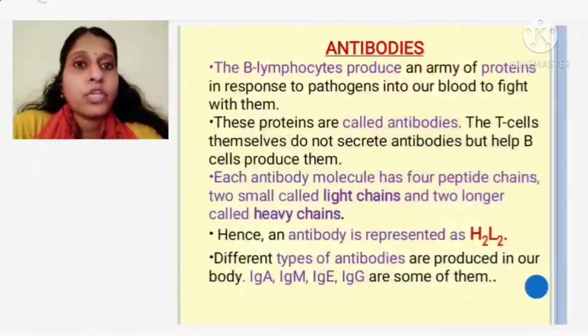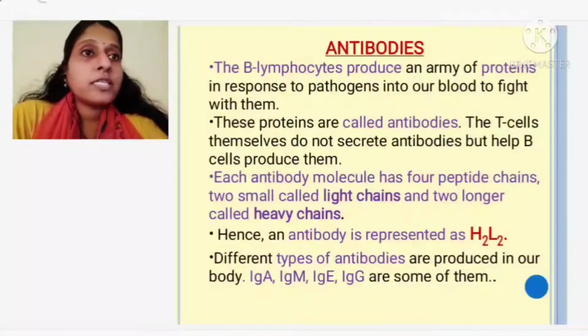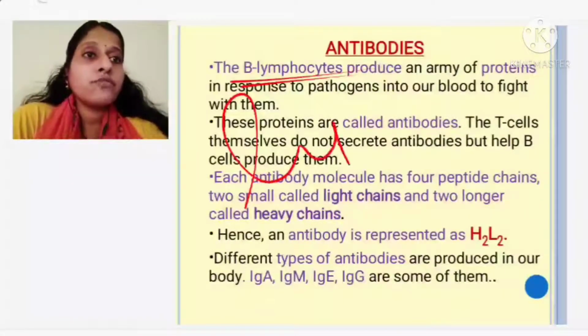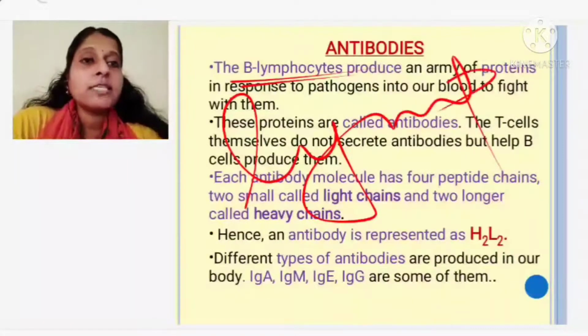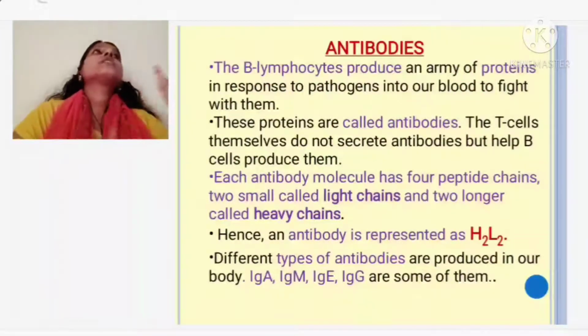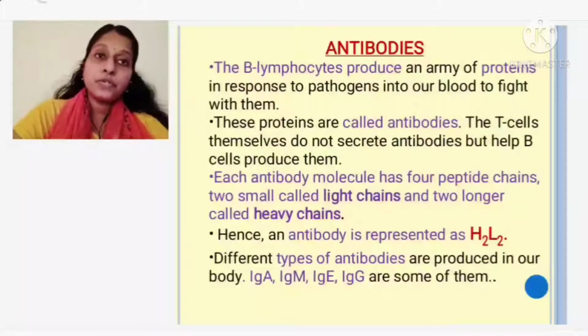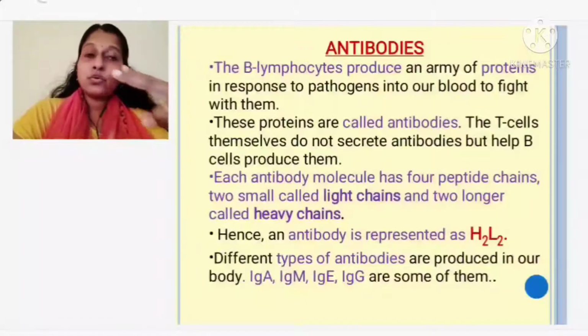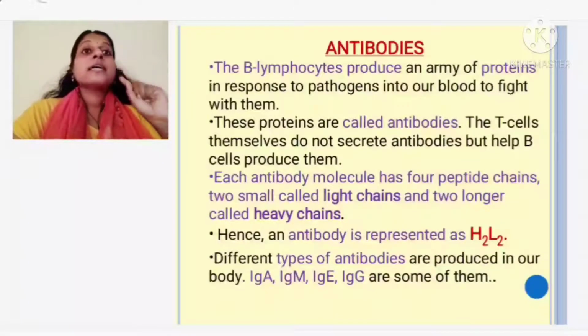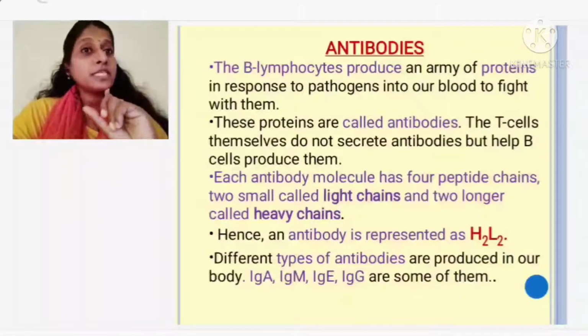Okay. So antibodies are produced by a type of lymphocytes. You know what lymphocytes are, a type of WBC, isn't it? So WBC, how many types are there? We have discussed granulocytes and agranulocytes. Granulocytes, there are 3 types: acidophils, basophils and neutrophils. And agranulocytes, there are 2 types: monocytes and lymphocytes. This lymphocytes is of 2 types. One is B lymphocytes and another one is T lymphocytes.